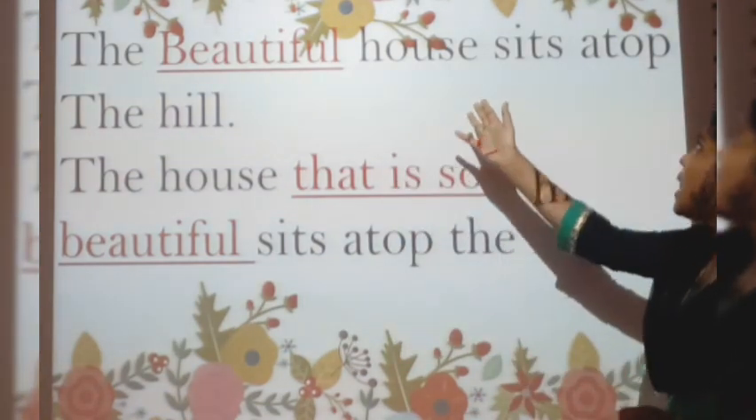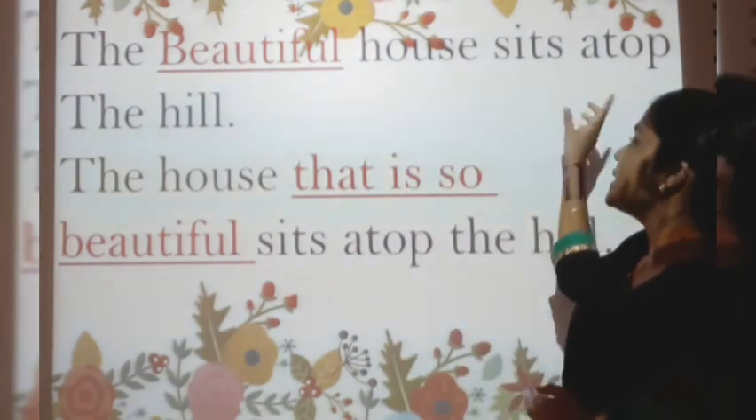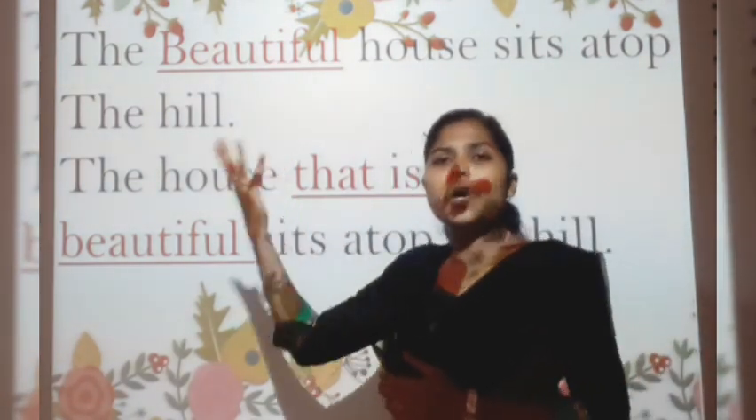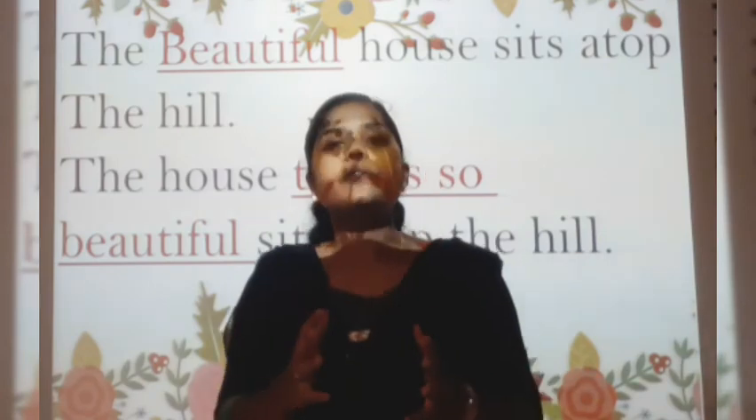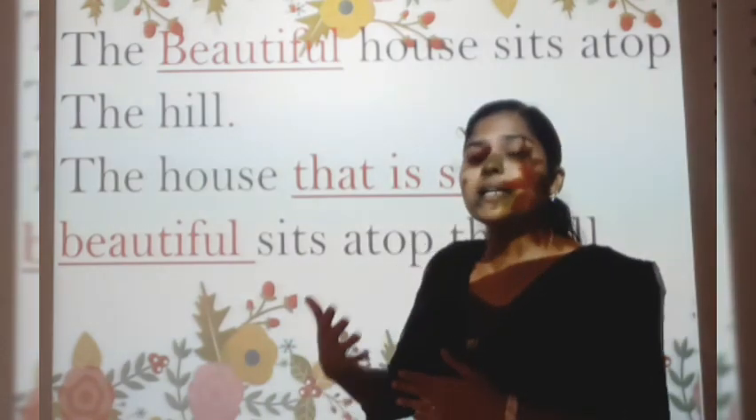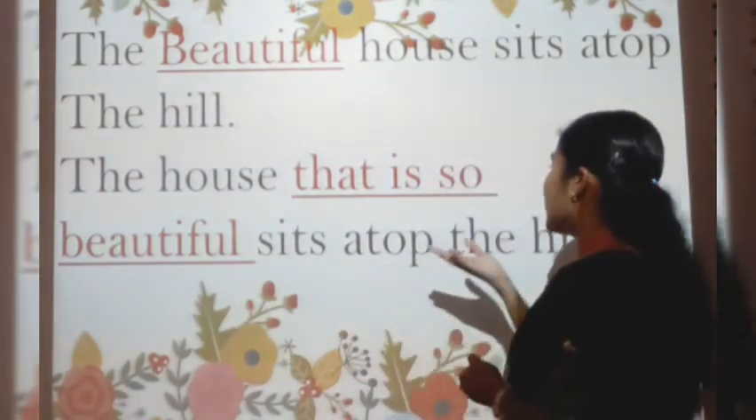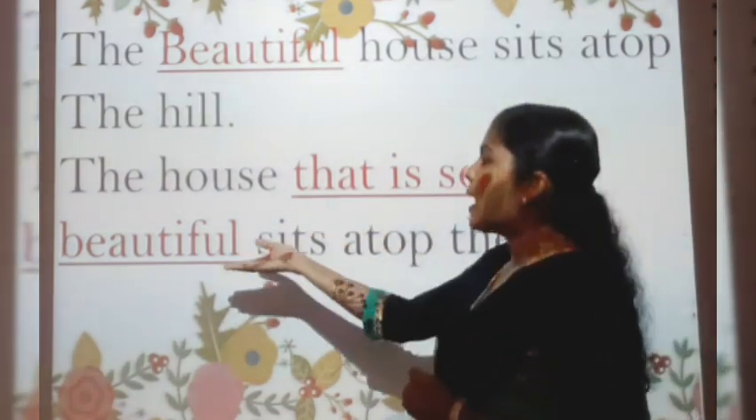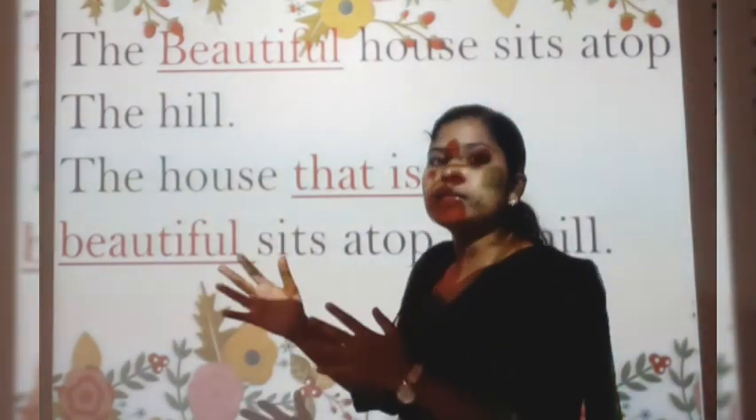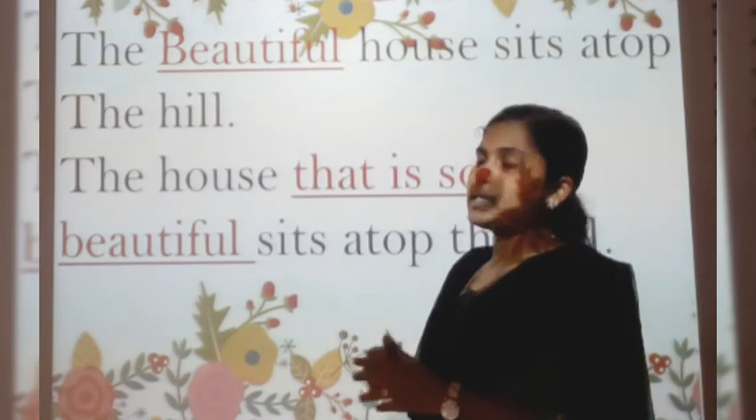Now, the beautiful house sits atop the hill. Here, the word beautiful is an adjective. So, when we rewrite it as a phrase: the house that is so beautiful sits atop the hill. Here, we are saying this adjective in the form of a phrase. So, such phrases which are acting as an adjective are called adjective phrases.